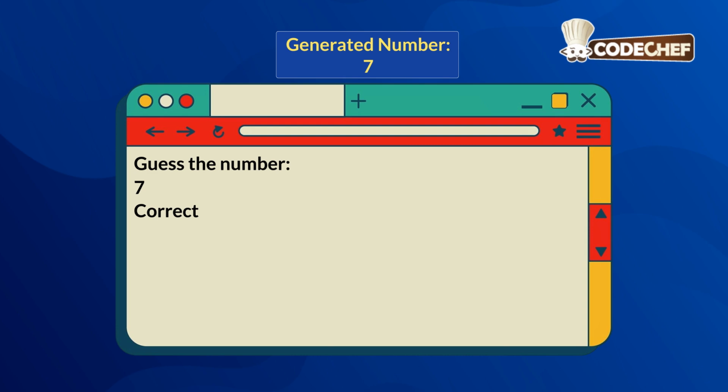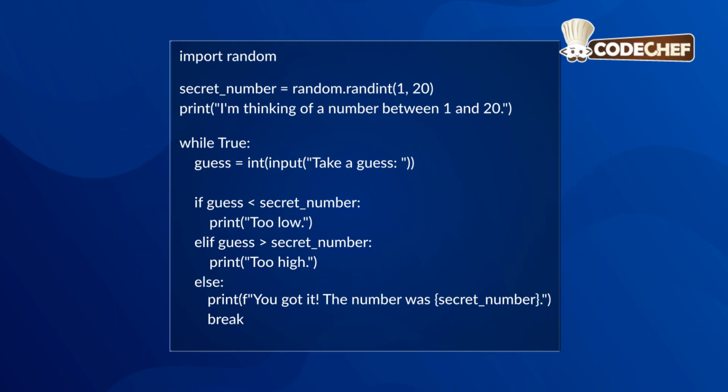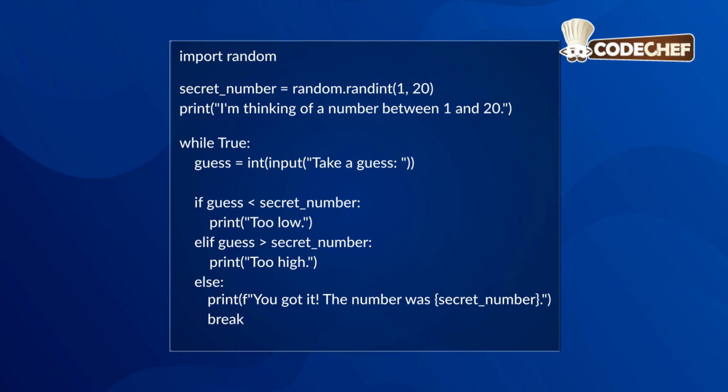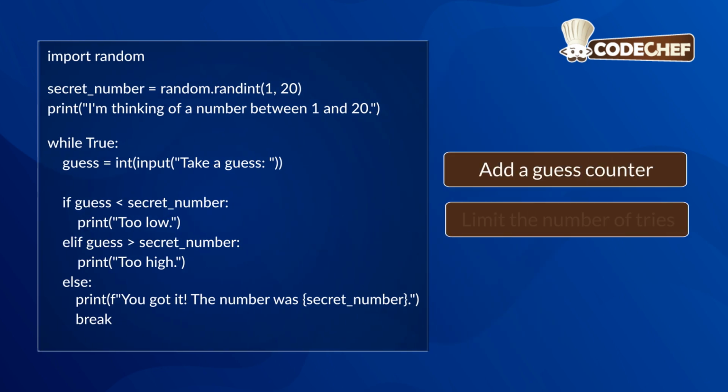It works. We just built a complete interactive program. Look at how we combined variables, loops, and conditions to create this project. This is the essence of programming. Now, it's your turn to be the developer. Try modifying the code to add a guess counter or to limit the player to 5 tries.